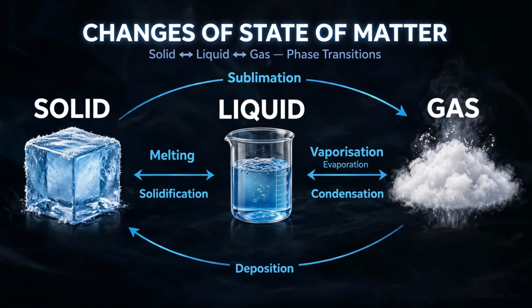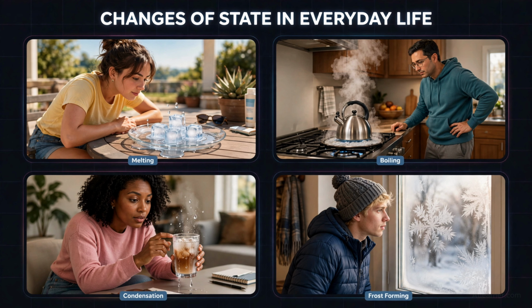These changes from one state to another happen through different processes, such as melting, vaporization, evaporation, condensation, solidification, sublimation, and deposition. We can easily understand these processes with simple examples from our everyday lives. Let us understand each of these changes one by one.